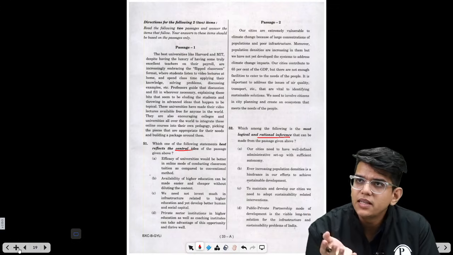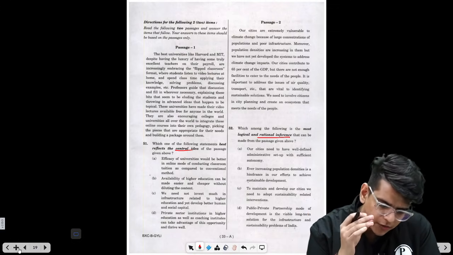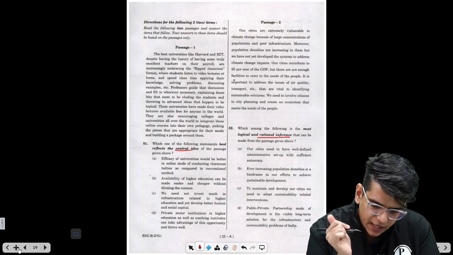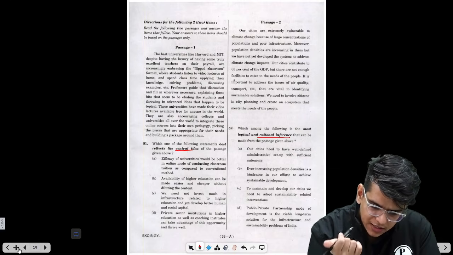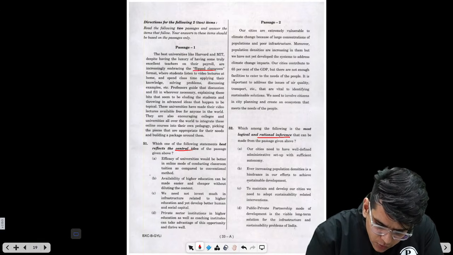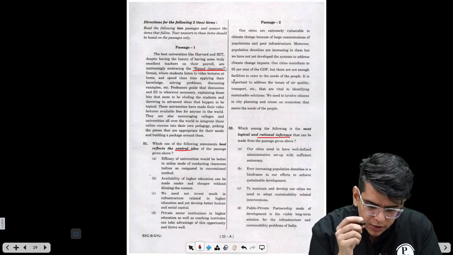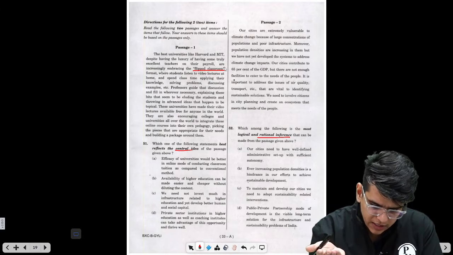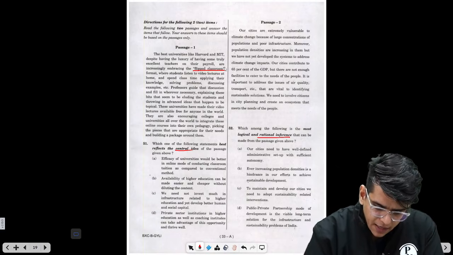Central idea, message. The best universities like Harvard and MIT, despite having the luxury of having some truly excellent teachers on their payroll, are increasingly embracing the flipped classroom. What are these classrooms? Where students listen to video lectures at home and spend class time applying their knowledge.